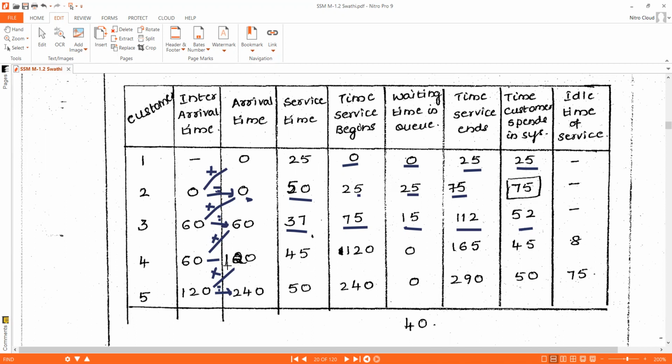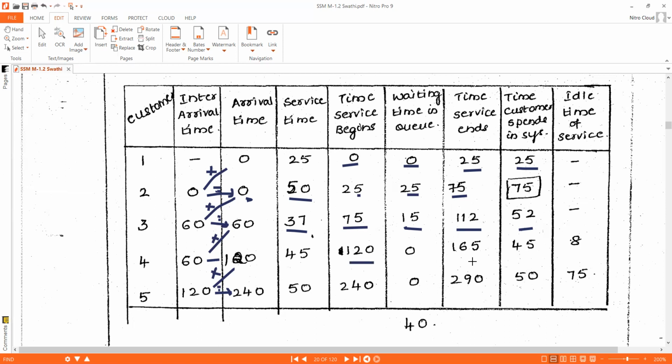At simulation clock time 120, customer 4 arrived to the system. The server will start executing customer 4's job at simulation clock time 120. Did customer 4 wait in the waiting queue? No. Whenever he came to the server, the server was free. He started executing his job. So at 120 minutes, when he arrived to the system, at 120 minutes only, the server started executing his job. So he didn't wait in the waiting queue.